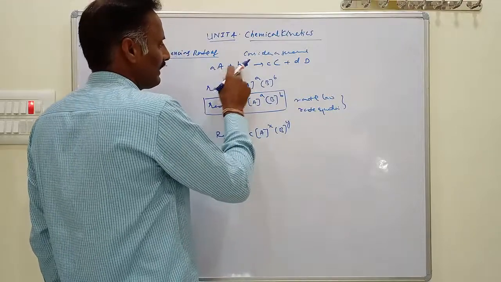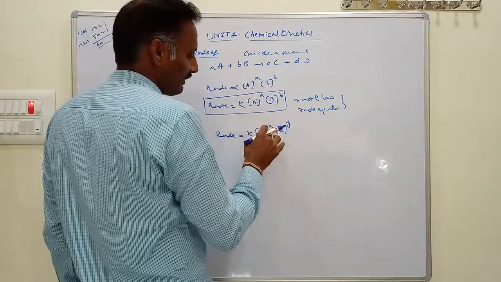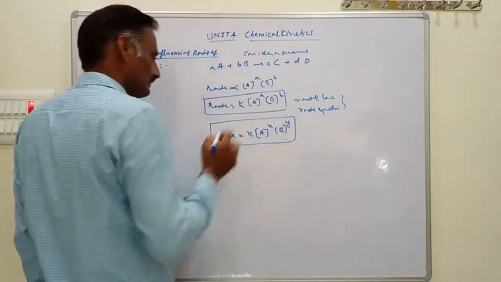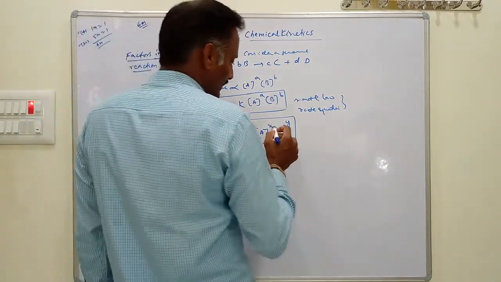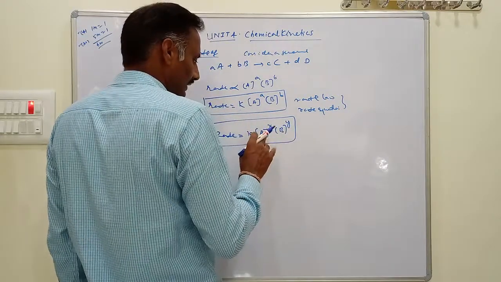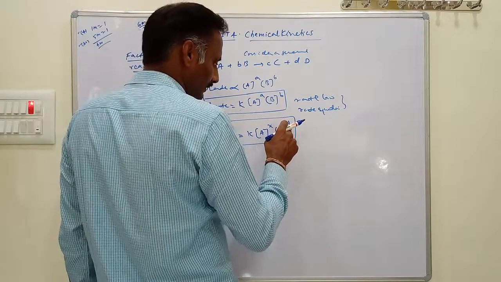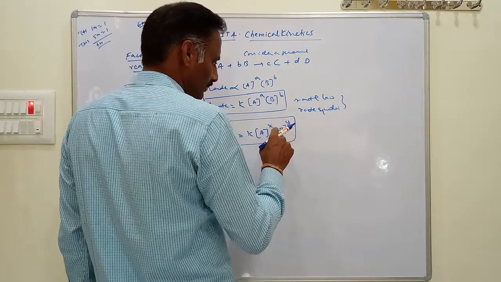Here the exponents of A and B may or may not be equal to this X and Y in the rate law expression. Then what are X and Y here? X is the order of the reaction with respect to A, and Y is the order of the reaction with respect to B.